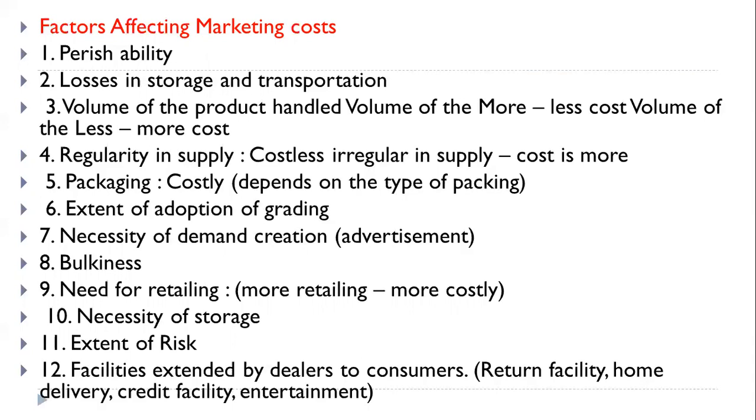Regularity in supply: if supply is regular, the cost is less, and if supply is irregular, the cost is more. Packaging: packaging is costly, depending on the type of packing material, extent of adoption of grading, necessity of demand creation, meaning advertisement and all other things. Bulkiness, need for retailing.